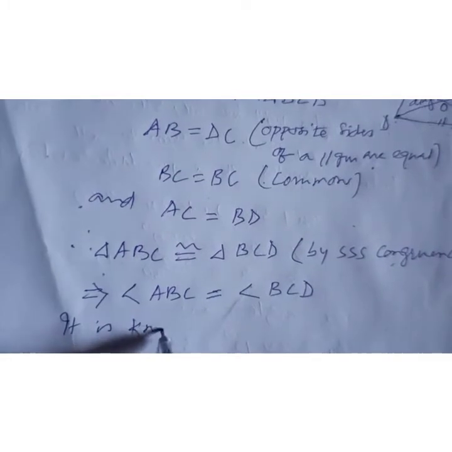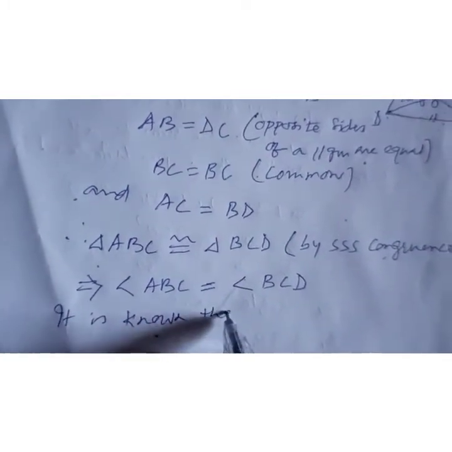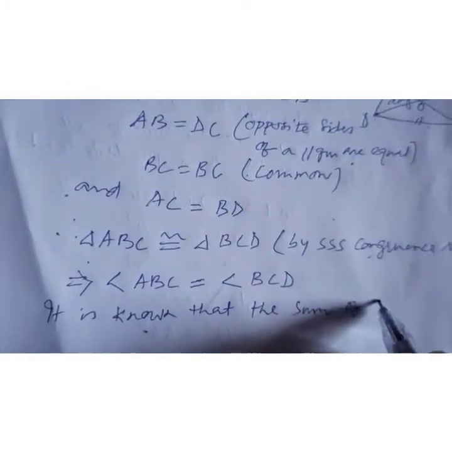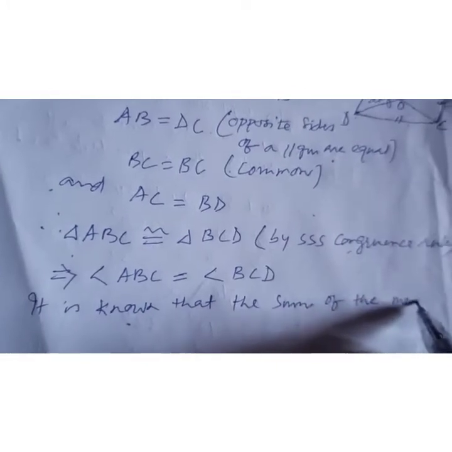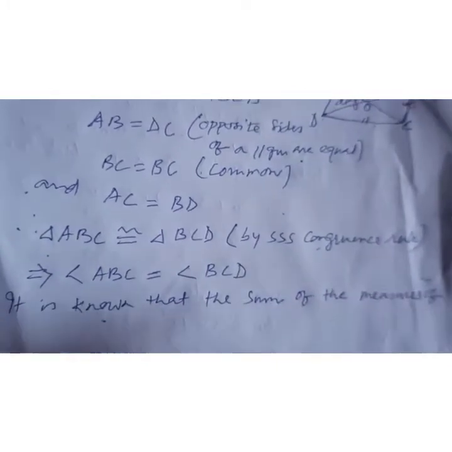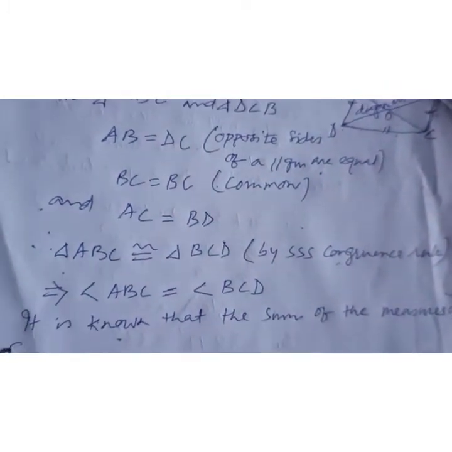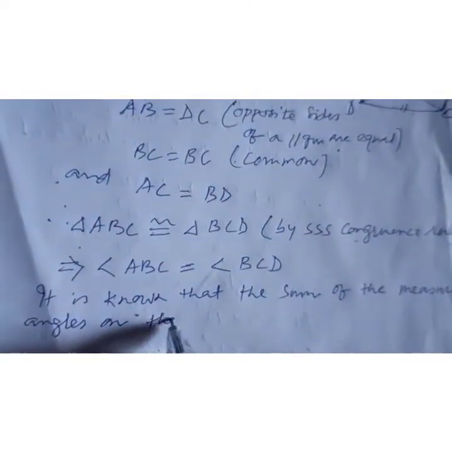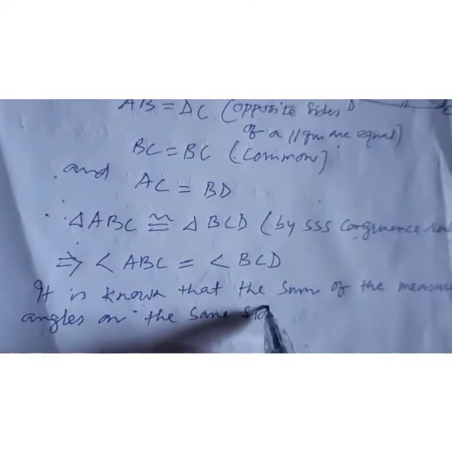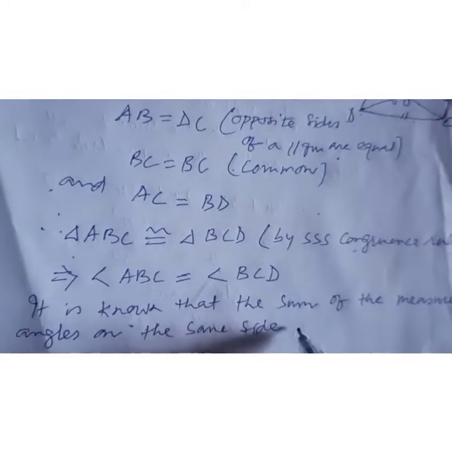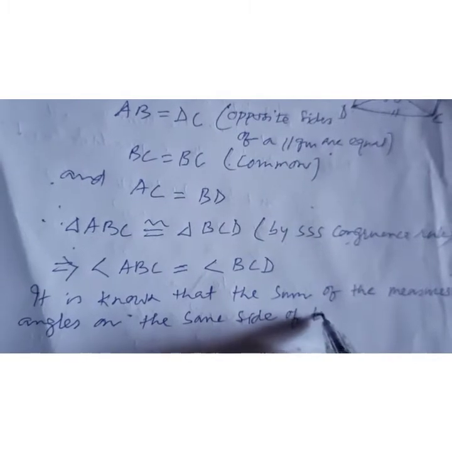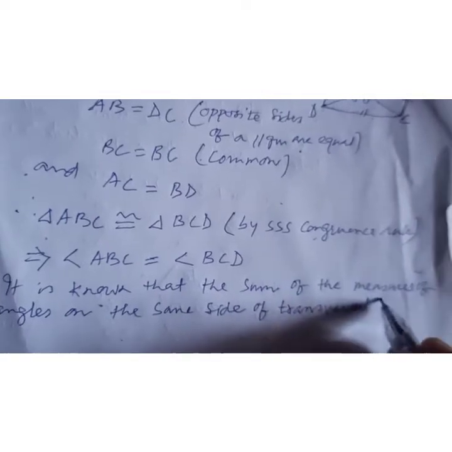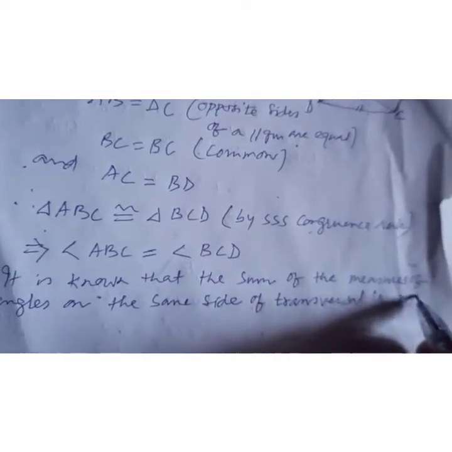It is known that the sum of the measures of angles on the same side of the transversal is 180 degrees.